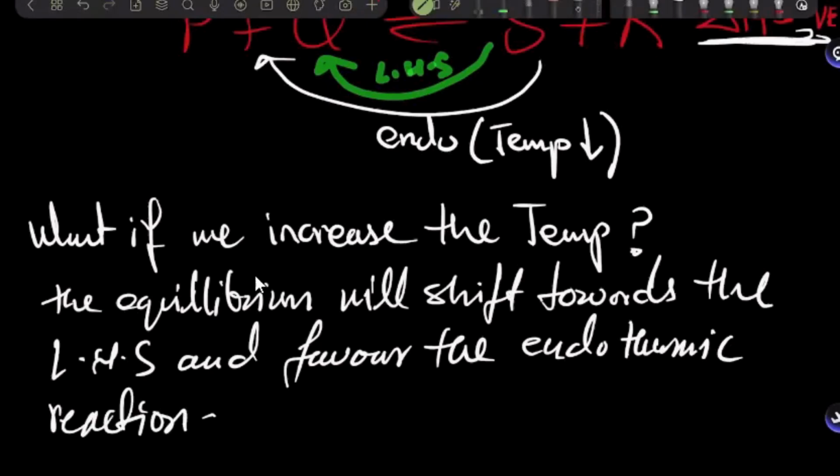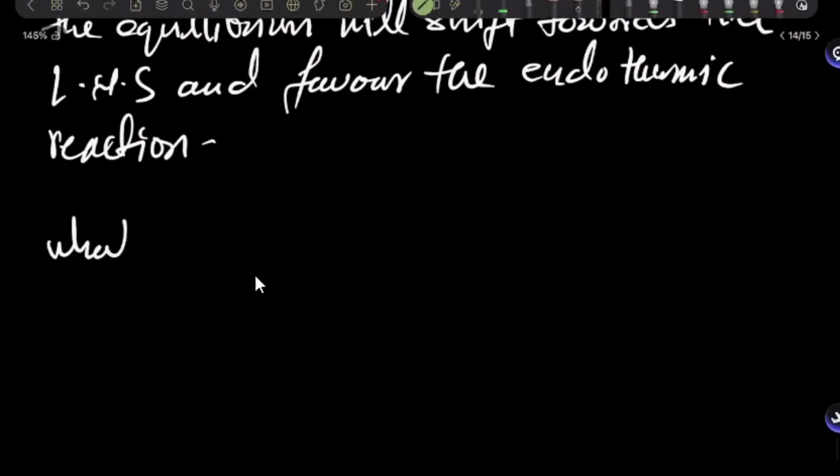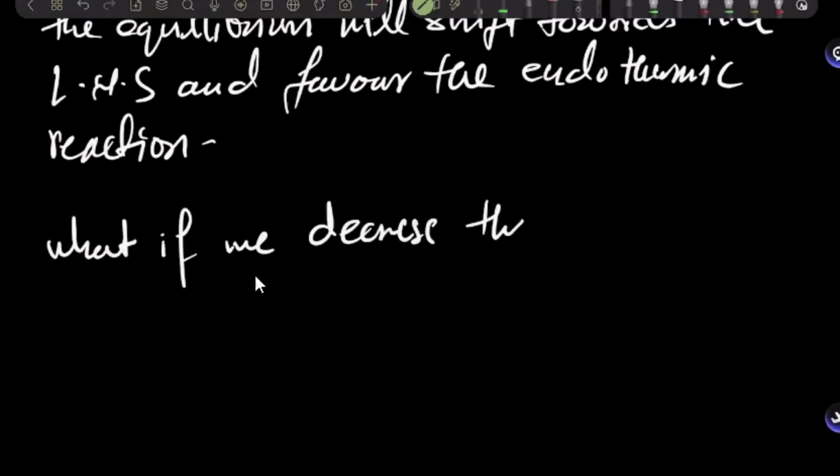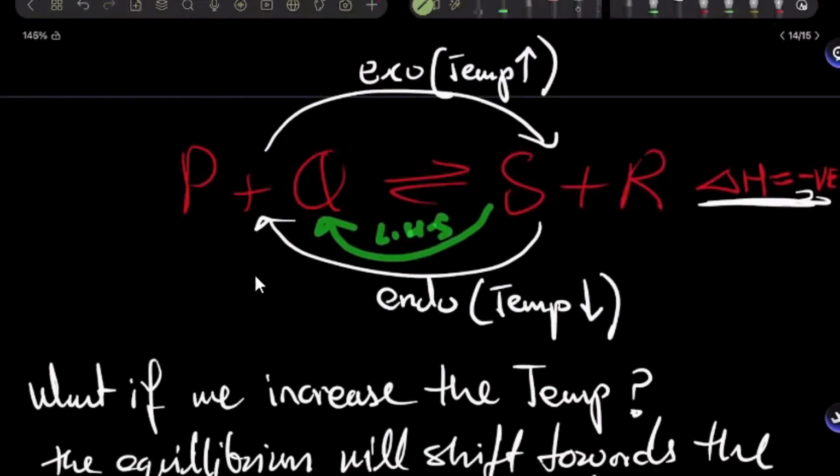Okay. Now let's do the last one orally. I want you to make an answer for this. What if we decrease the temperature at equilibrium? Then the reaction would move to the right-hand side, and the reaction would be exothermic, so that it could favor the exothermic forward reaction in order to increase the temperature.